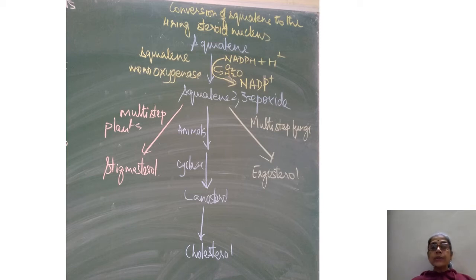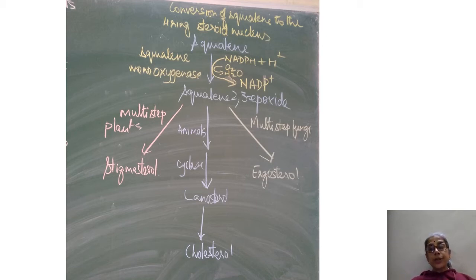First, squalene is acted upon by squalene monooxygenase. Here, a molecule of oxygen enters, and NADPH plus H plus also provides a reducing equivalent. One oxygen atom reacts with two hydrogen atoms given by NADPH plus H plus to form a water molecule. Another oxygen atom adds to squalene to form squalene 2,3 epoxide.